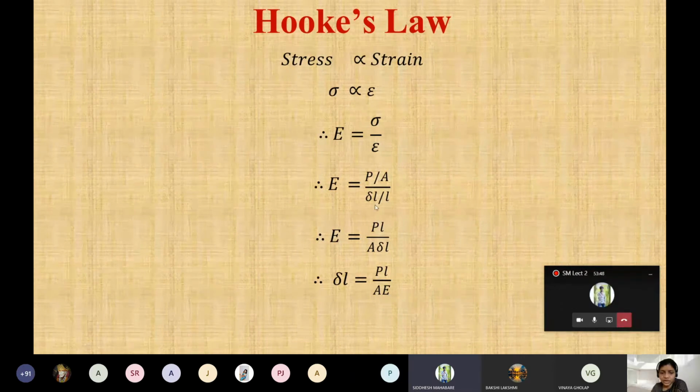Clear this one now? ये clear हो रहा है this part? Anybody having doubt in this one? It is clear? Just please note down this formula, because जब हम लोग numerical solve करेंगे तो you have to readjust all these formulas. ठीक है, it is actually one and the same thing, we are just readjusting this. So we can say that E is equal to stress by strain, and also delta L is equal to PL by AE. P is your load, L is your original length, A is area and E is your Young's modulus of elasticity. तो ये formula ध्यान देना है.